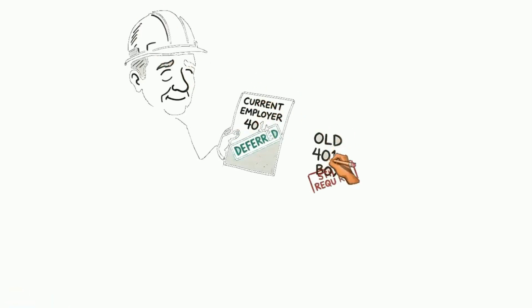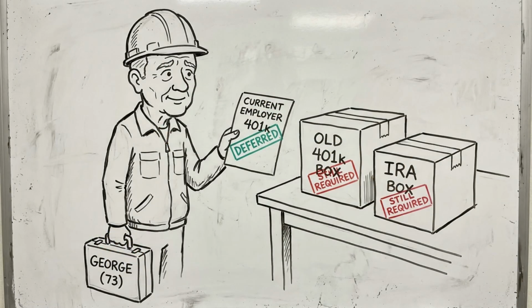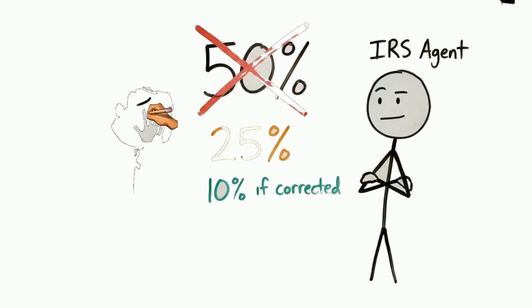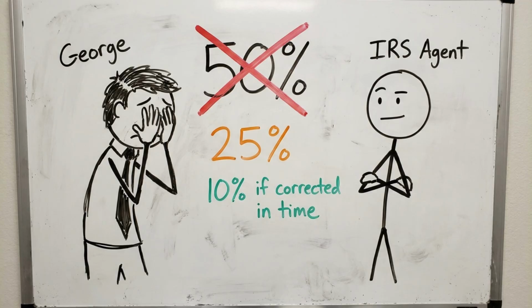Still working exception. If you are still working at age 73 and have a 401k with your current employer, you may be able to defer RMDs from that specific current employer plan until you retire. This exception applies to the current employer plan only, not old 401ks or IRAs. Check your specific plan document. What happens if you miss an RMD or take less than required?